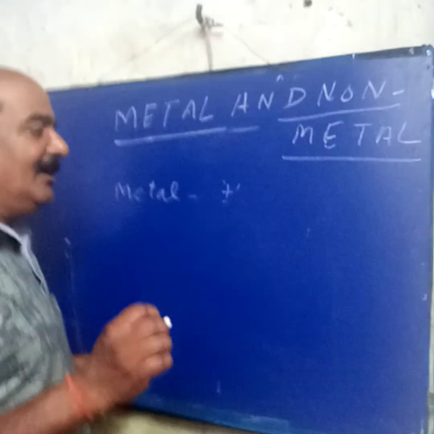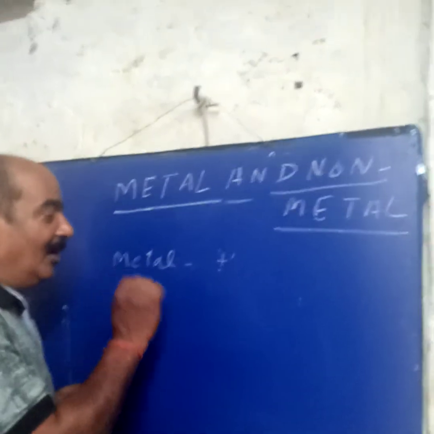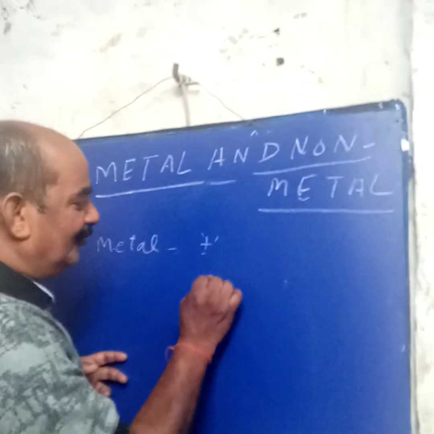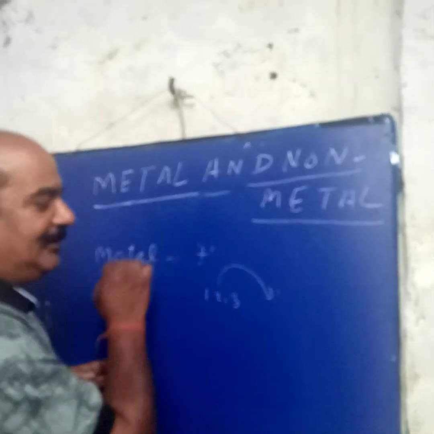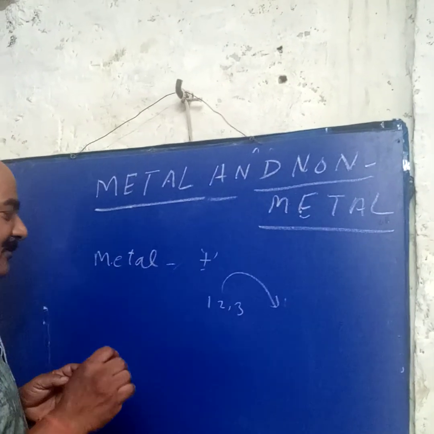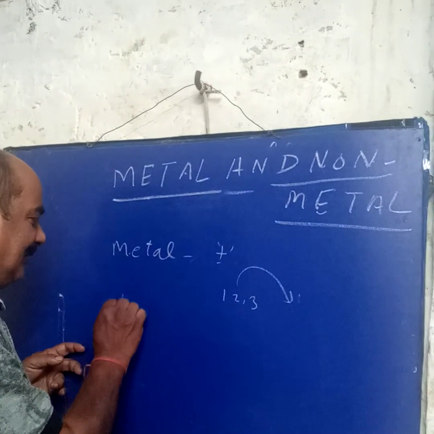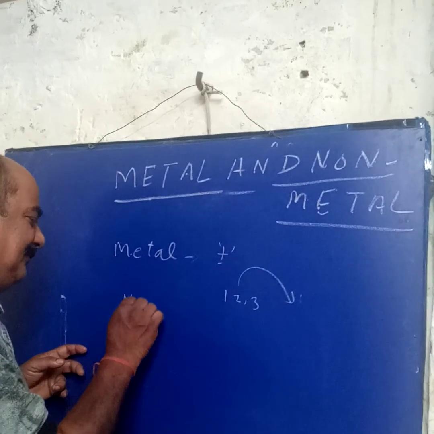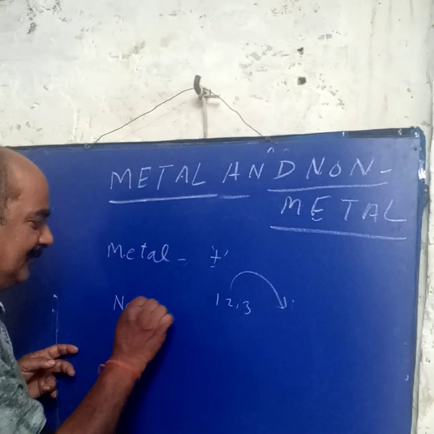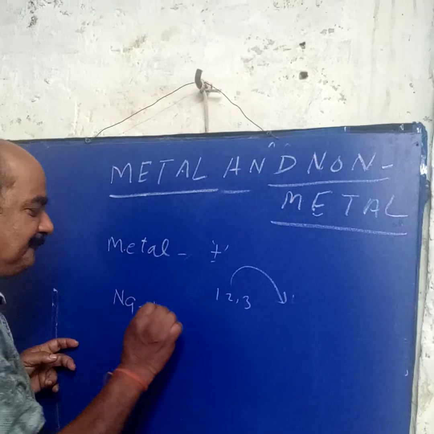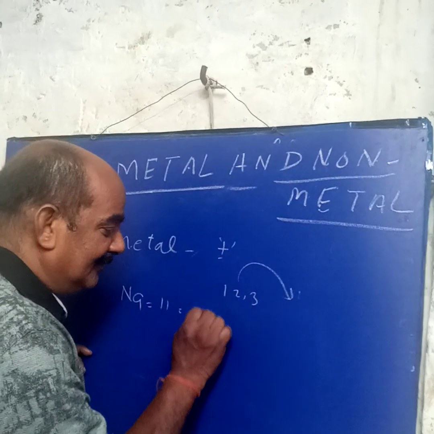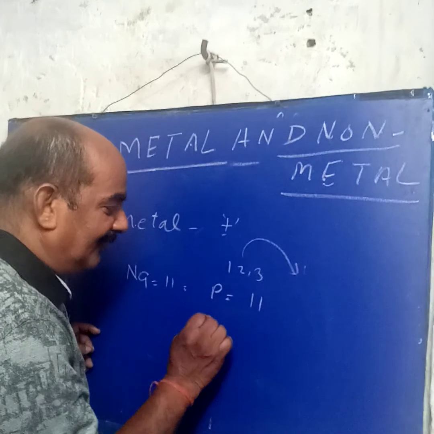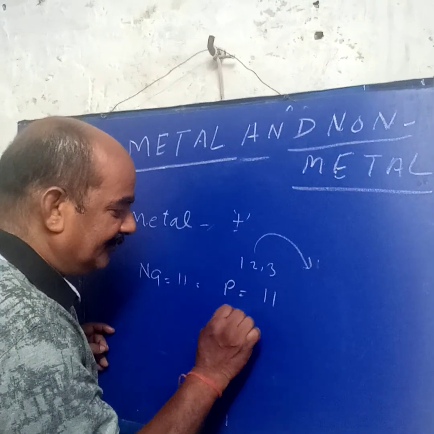In class 9 I taught you that all metals have 1, 2 or 3 electrons in the last orbit. So they lose the electrons and become positive ions. How? I'll give one example, say sodium. Its atomic number is 11, meaning it has 11 protons and 11 electrons.